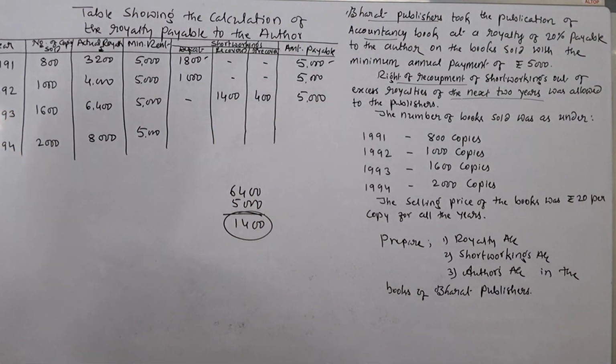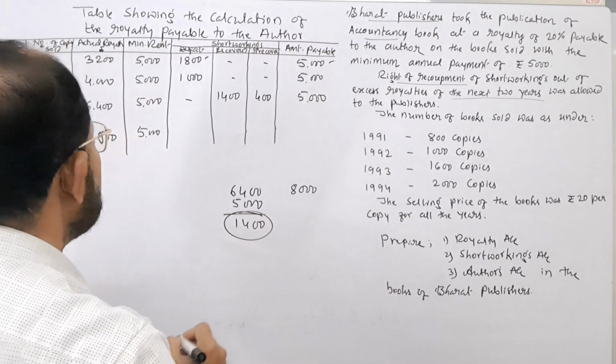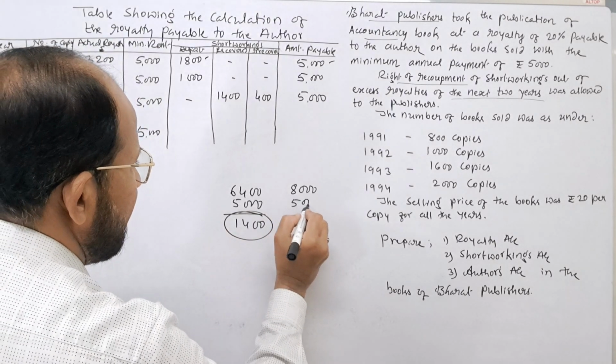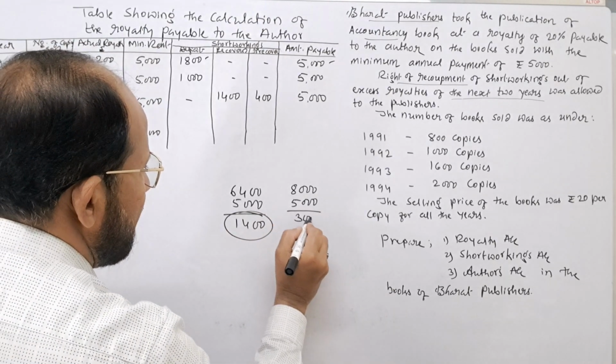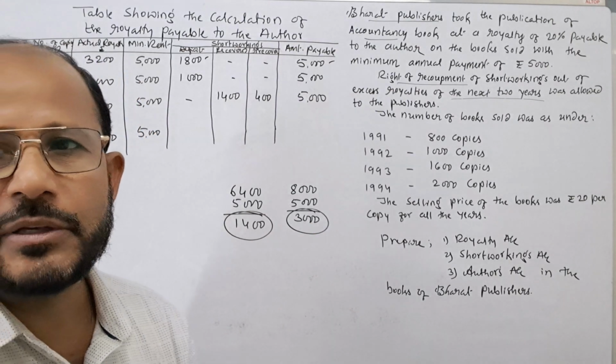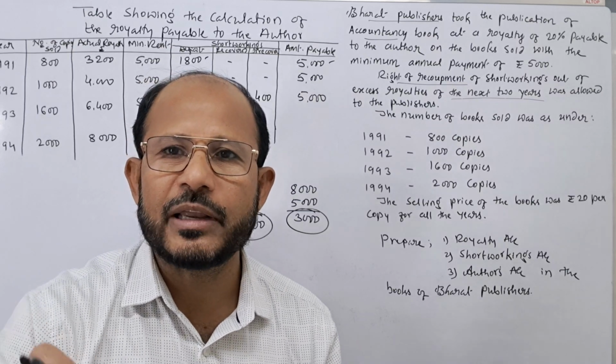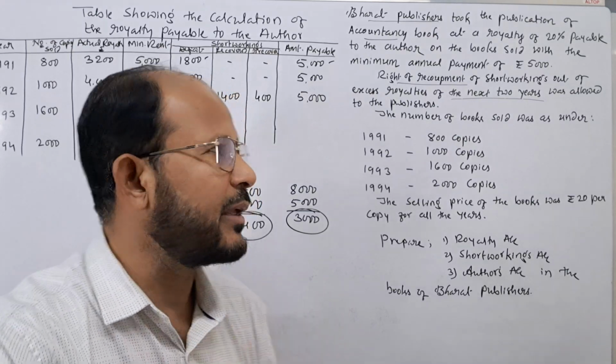Come to the last year, in the year 1994, again excess royalty is there. See, actual royalty is rupees 8000 and minimum rent is rupees 5000. Therefore, excess royalty is there to the extent of rupees 3000. Now, this excess royalty can be applied for the recovery of short workings of the earlier year.